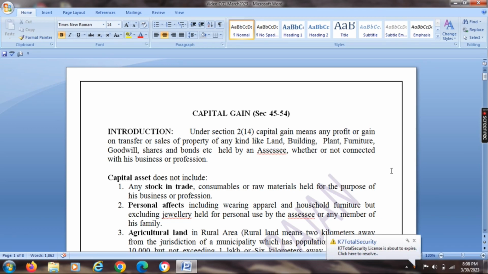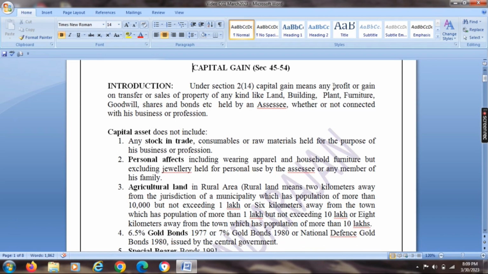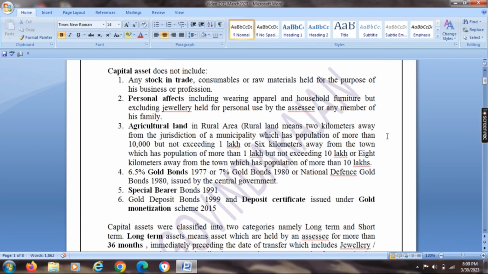Agricultural land in rural areas. Rural agricultural land means 2 kilometers away from the jurisdiction of a municipality which has a population of more than 10,000 but not exceeding 1 lakh, or 6 kilometers away from a town which has a population of more than 1 lakh but not exceeding 10 lakh, or 8 kilometers away from a town which has a population of more than 10 lakhs.